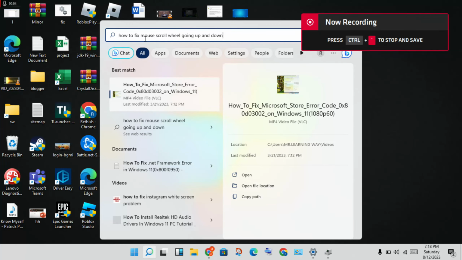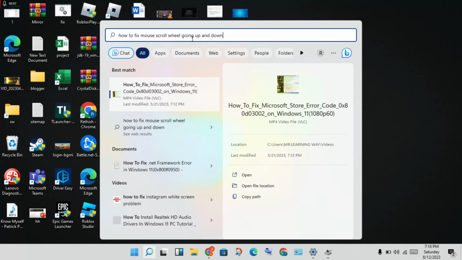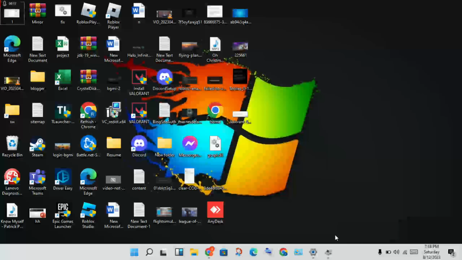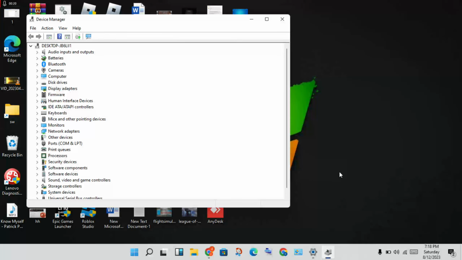How to fix mouse scroll while going up and down. This is the problem, so follow these steps to solve it. Okay, then go to the first step. First, we will open the Device Manager.